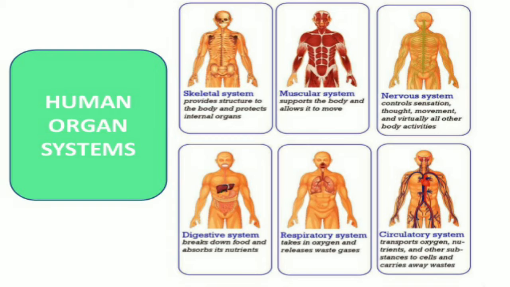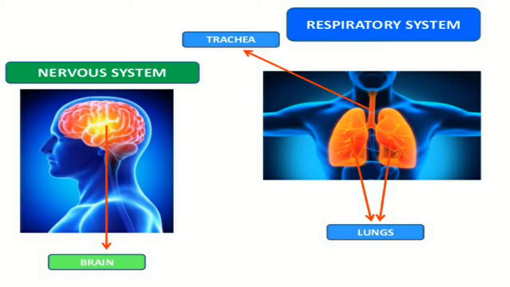So, the human body has six types of systems: the skeleton system, muscular system, nervous system, digestive system, respiratory system, and circulatory system. Now we will learn in detail about the organs of these systems.